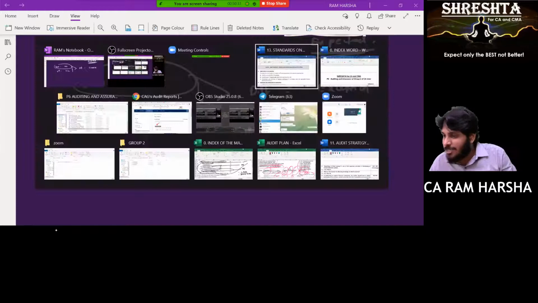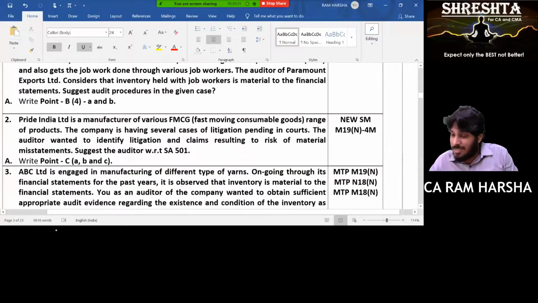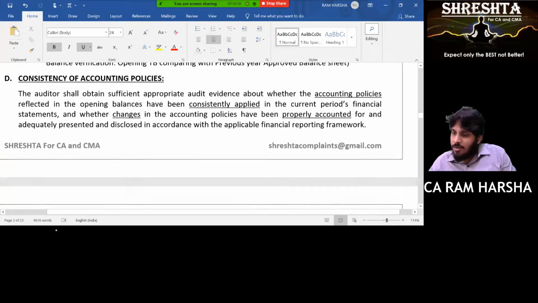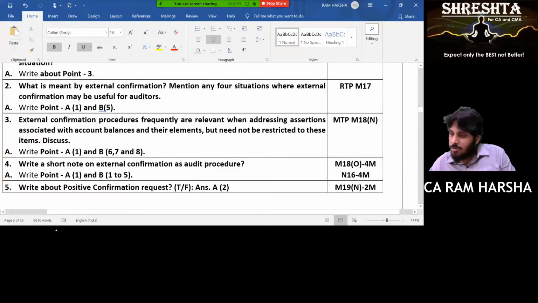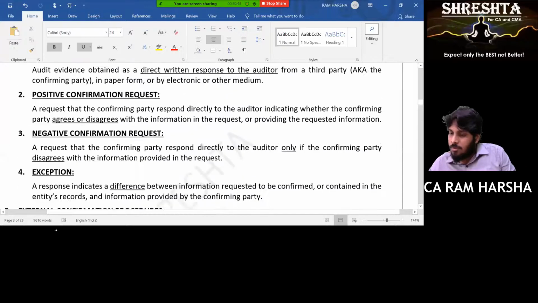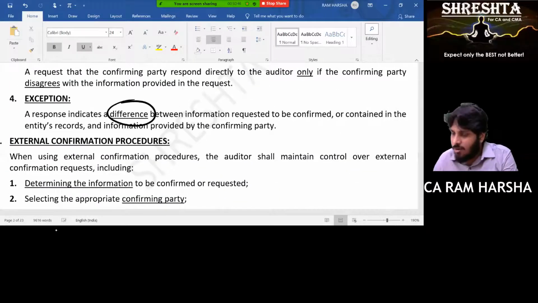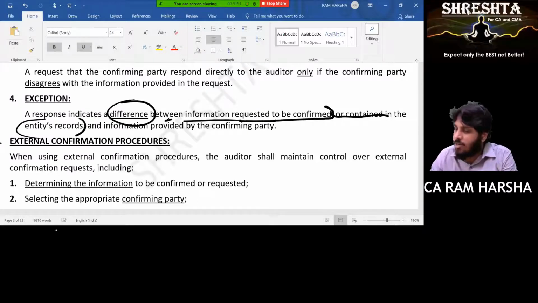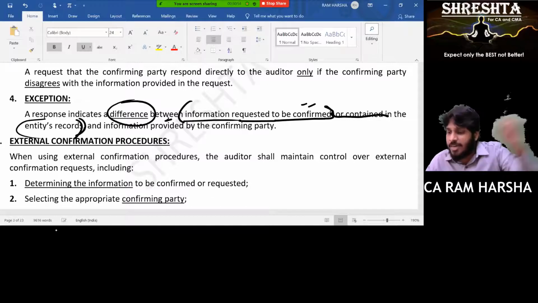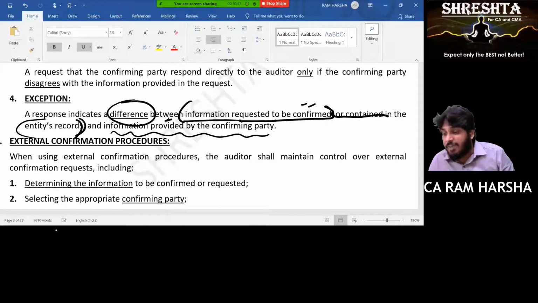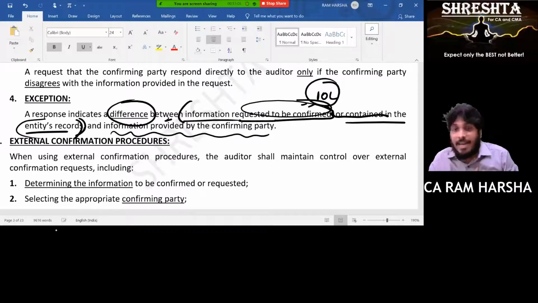You see the definition of exception? See how beautifully it has been written. The definition of exception, just a minute. 505 is above, no? What is exception? It is a difference, no? Difference between what? Information requested to be confirmed or contained in entity record and information provided by the third party, the confirming party. What I requested to confirm whether 10 lakhs is correct or not, because 10 lakhs only is contained in entity record. I requested 10 lakhs only to be confirmed, but what the client replied, 12 lakhs. When there is a difference, what I should do? Likita?